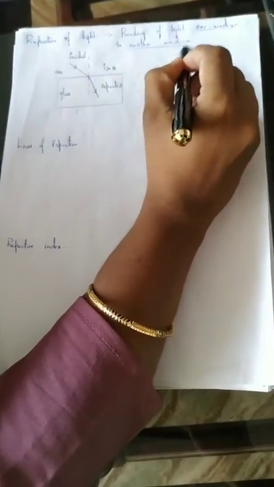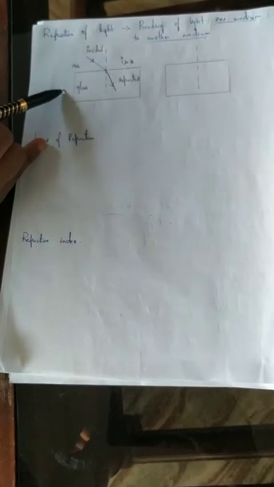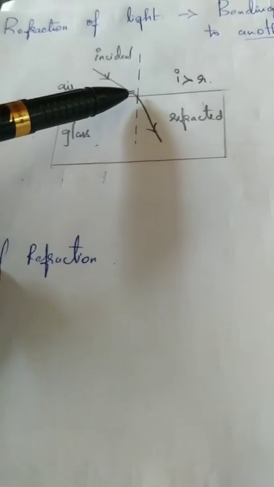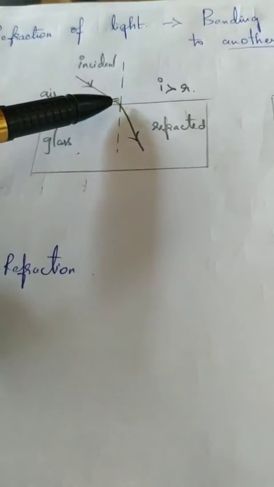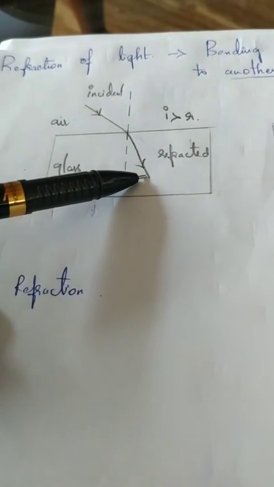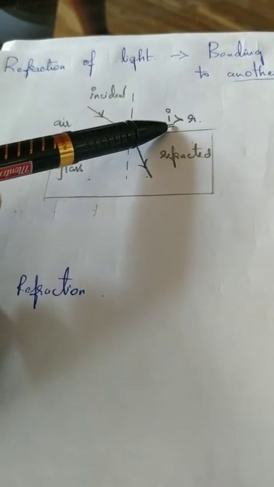Okay? So, that is when incident light. See here, there are two media. One is air and the other one is glass. So, when a ray passes from air, it strikes the glass slab and it bends, gets refracted. I is greater than R.